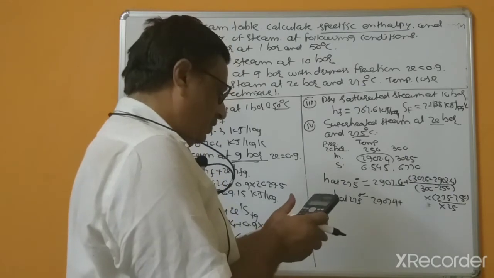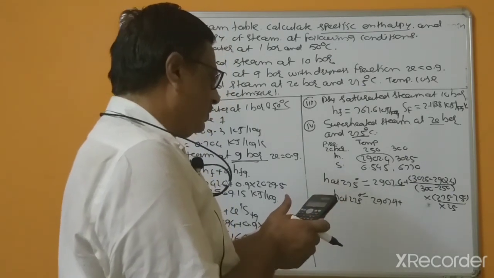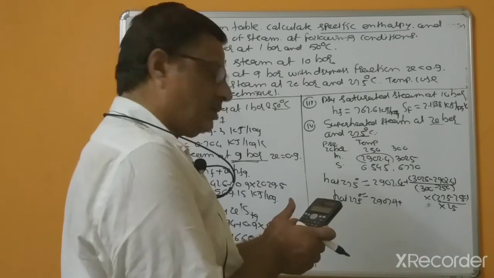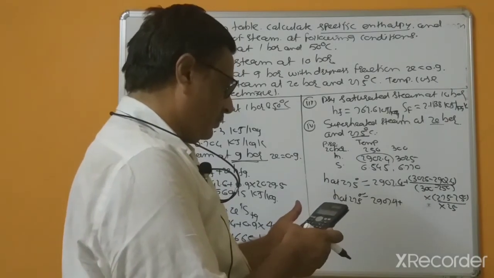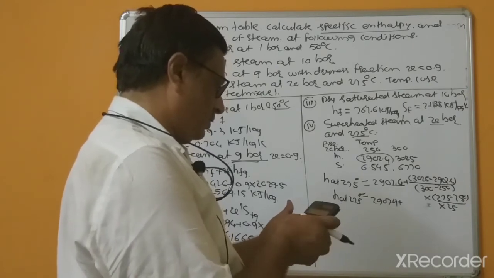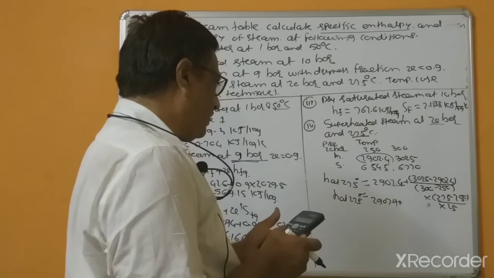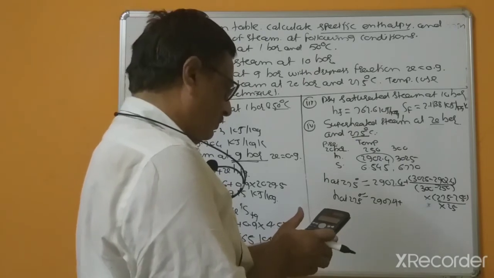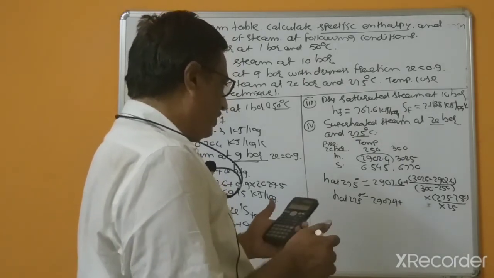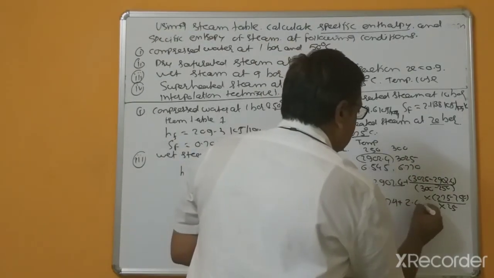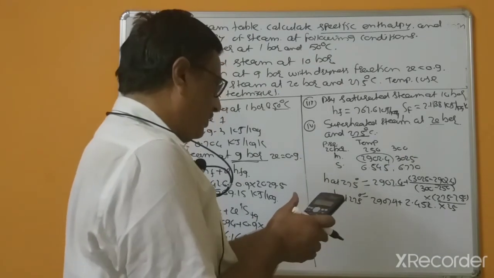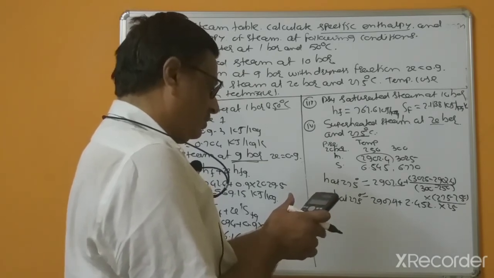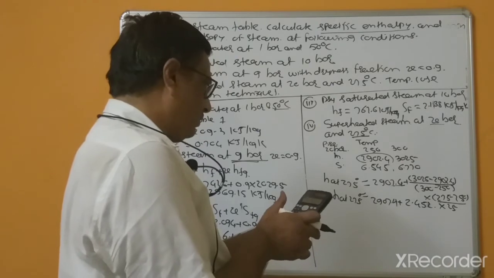So that I will calculate 3025 minus 2902.4 divided by 50, multiplied by 25 plus 2902.4.